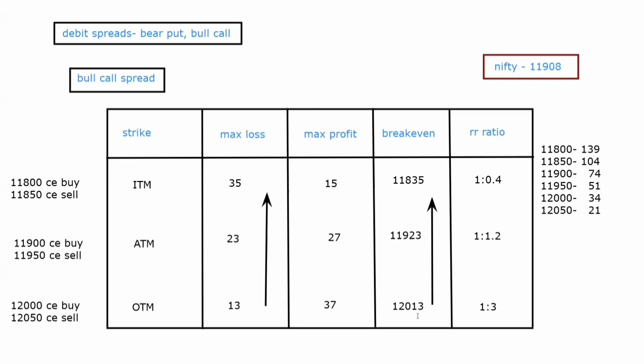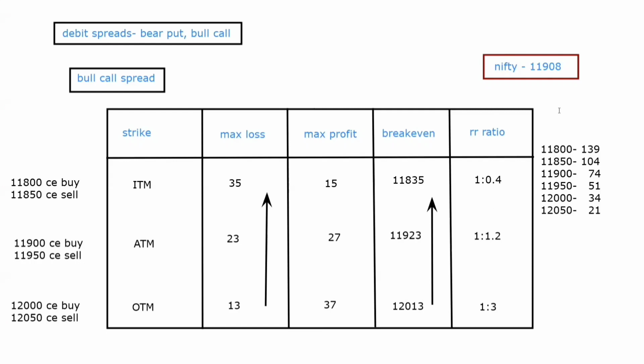Here you will see that the maximum loss is increasing from OTM to in the money, right? From OTM to ITM the loss is increasing, right? But at a profit of what? At a profit of higher probability. The probability of the market staying above 11,835 is higher as compared to 12,013. The probability of market staying above 12,013 is less than 11,835. Simple. So in an OTM spread, the market has to travel 100 points more so that you get profits, right?